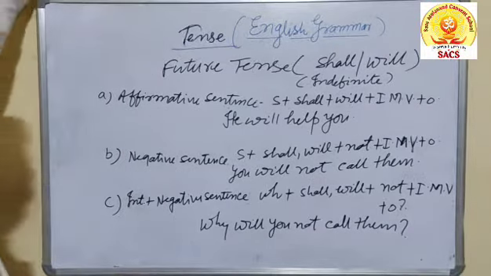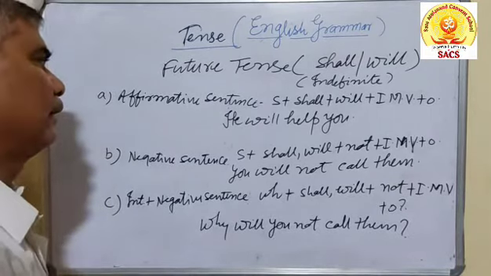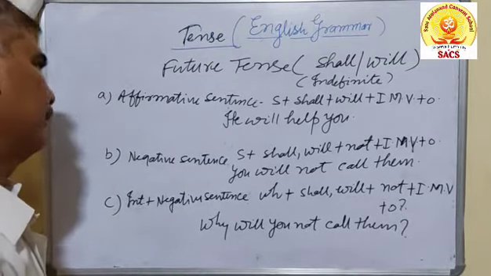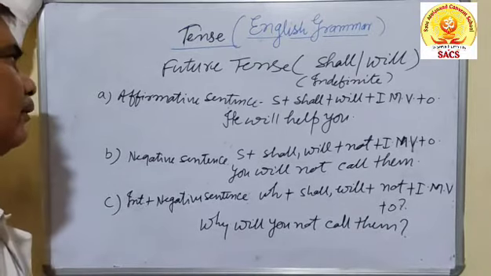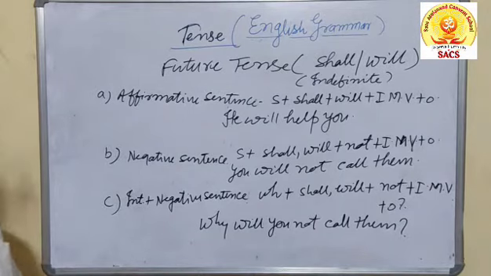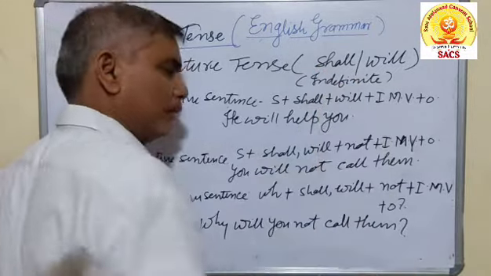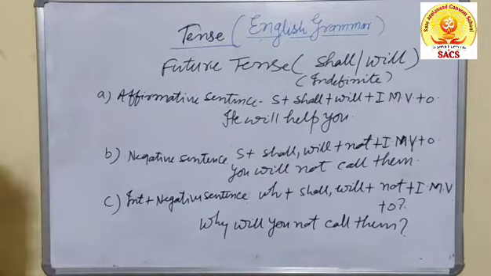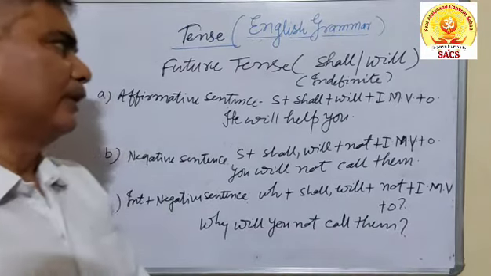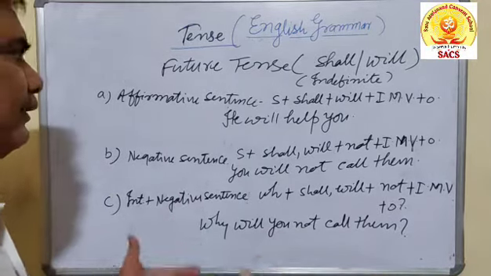I'll go towards the future tense, and the first part of future tense, future indefinite tense. You know future indefinite indicates towards the time of the future, and there are two helping verbs, shall and will. You should know about this fact. Shall is the helping verb which can be utilized with I and we, but in a few cases the word will is also used with I and we. Basically, there shall be certain interchanging.